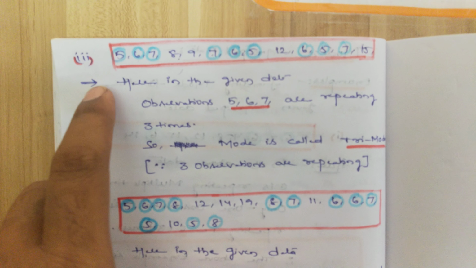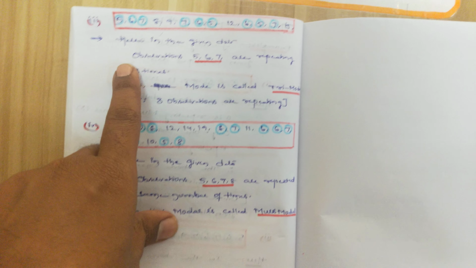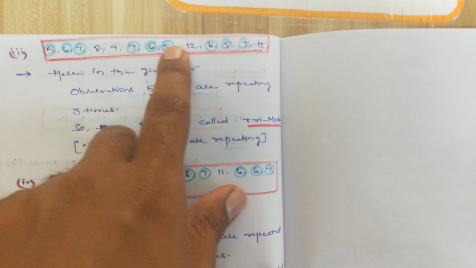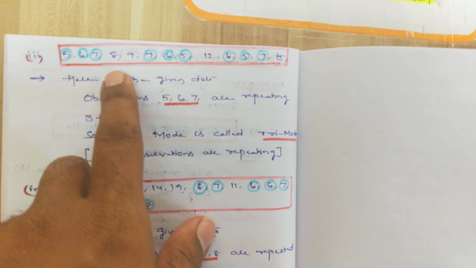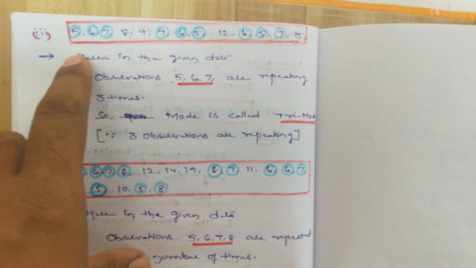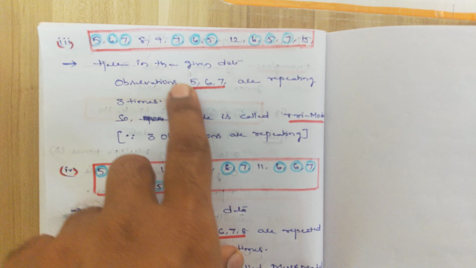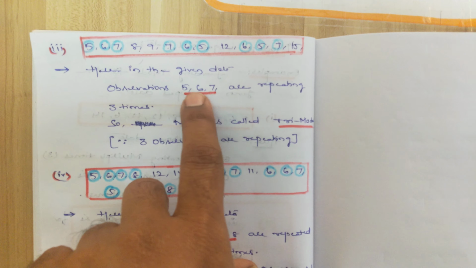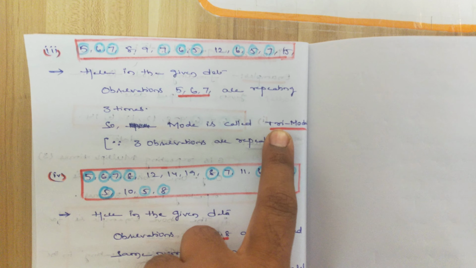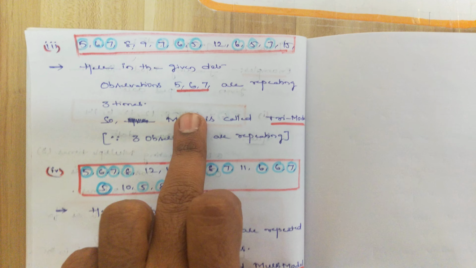Coming to the third example, I have given certain data, students: 5, 6, 7, 8, 9, 7, 6, 5, 5, like that. You have to identify which observation is repeated more times. In the given data, observations 5, 6 and 7 are each repeating 3 times, the same number of times. Therefore this type of mode is called trimodal. Tri means 3, because 3 observations are repeating the same number of times.